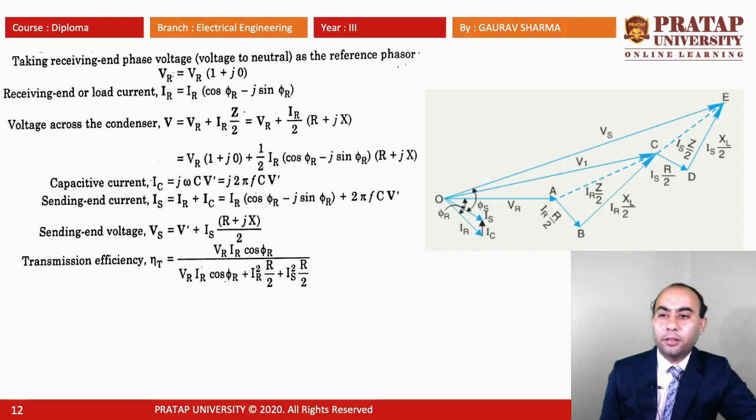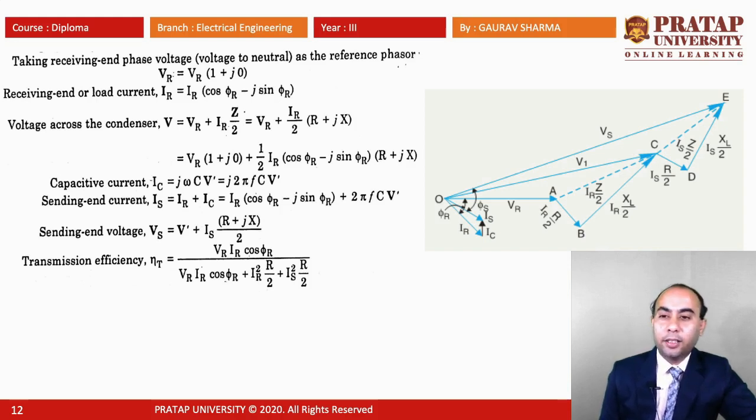Now capacitance current IC is equal to J omega CV. We put the value of omega as 2 pi f. So J omega, that is 2 pi f C V dash. Sending end current IS is equal to IR plus IC.